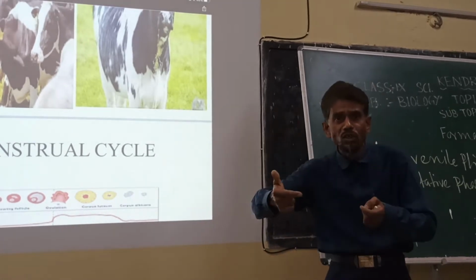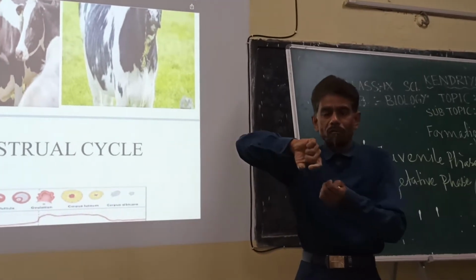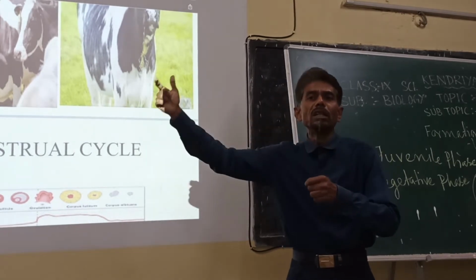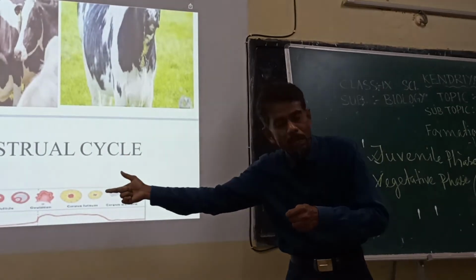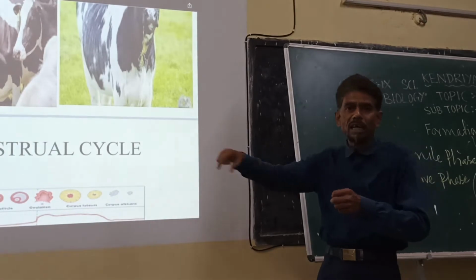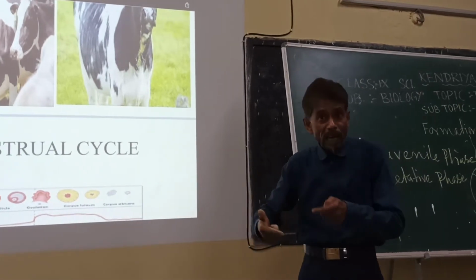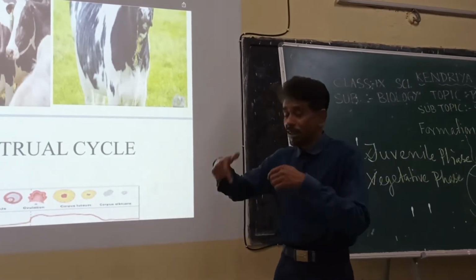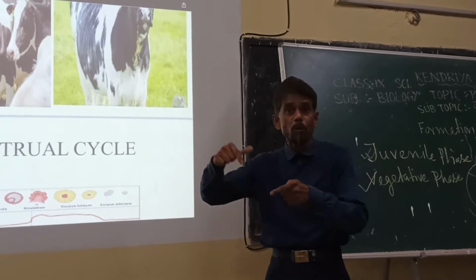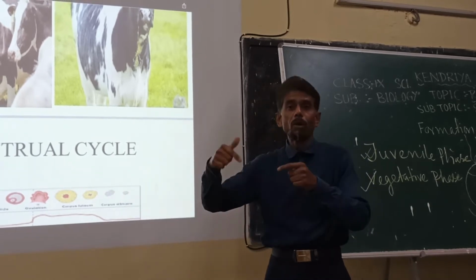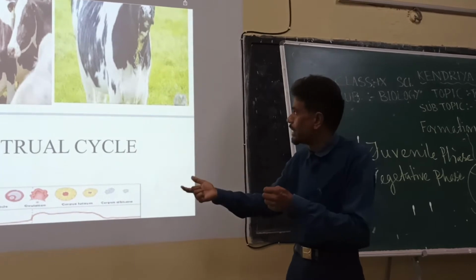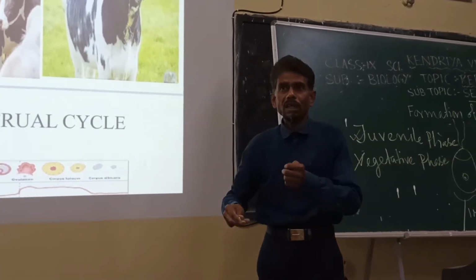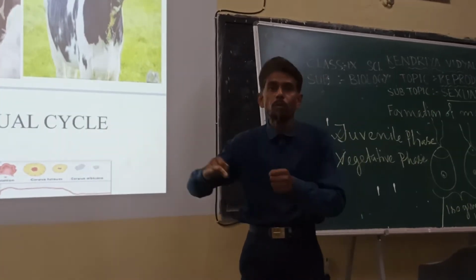In the case of these cattle, cow, dog, buffalo, when they attain the reproductive phase, there is a cyclic change in the events taking place during the process of their reproduction. This cyclic change is induced by the change within the ovary, the change within the accessory reproductive duct, the reproductive glands, and the changes within the hormones produced from the glands.